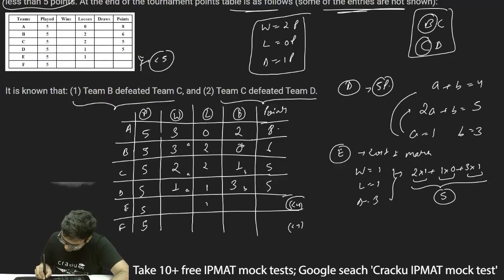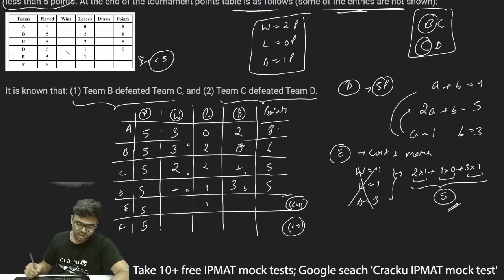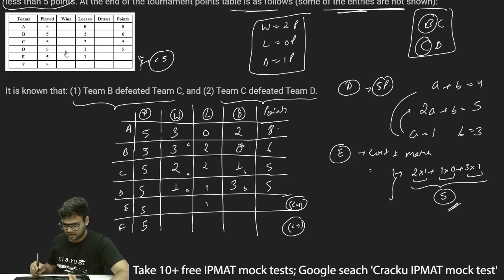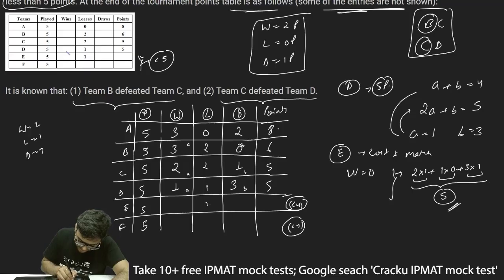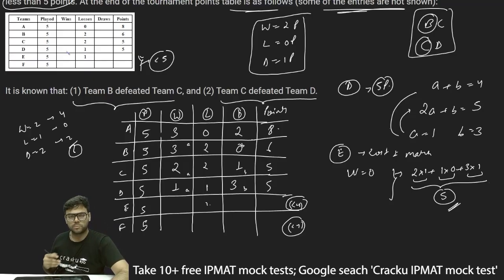But this clearly says that E and F are scoring less than 5 points, so the number of points will be less than 5. But if I'm getting 5, definitely this assumption is wrong. Now what I'll assume is, if I give any victory to E, the number of points will be 5. So I have to assume that the number of wins is 0. If I give, let's say, 2 wins, 1 loss and 2 draws, again what will happen? The number of points will be 4 plus 0 plus 2, which is equal to 6 points, and this is not possible because the value should be less than 5. So thus I should consider the number of wins should be 0.